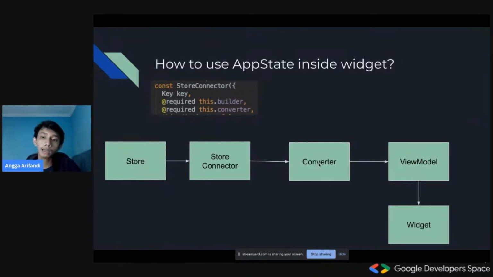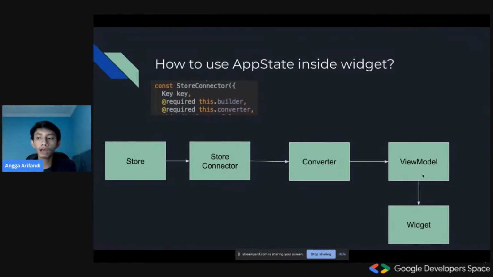The converter is needed because this Flutter Redux package from pub.dev doesn't let us use, or I think it's not a good practice to use, the app state directly inside our widget. So we have to convert it into something else. Usually we'll have a view model, which is just an object of state for that exact view.